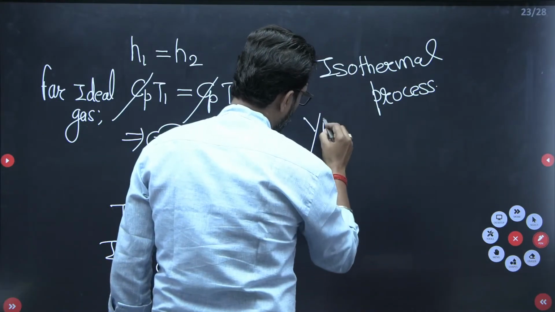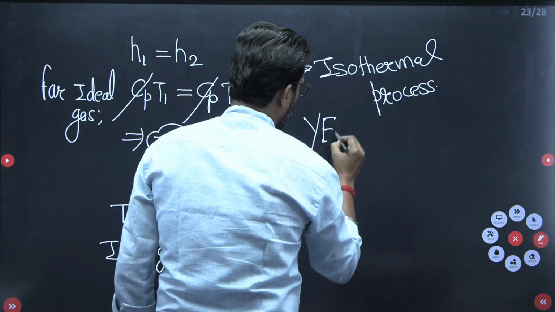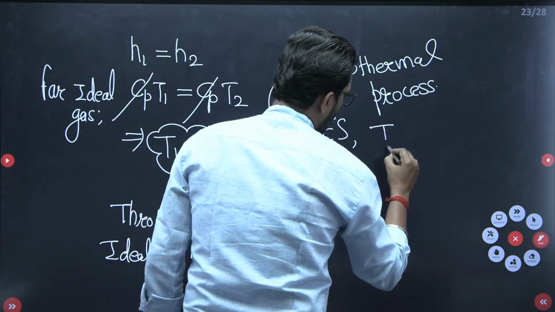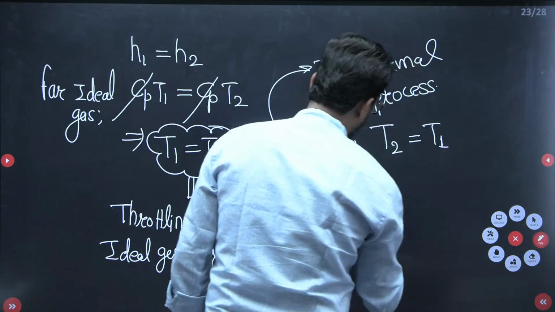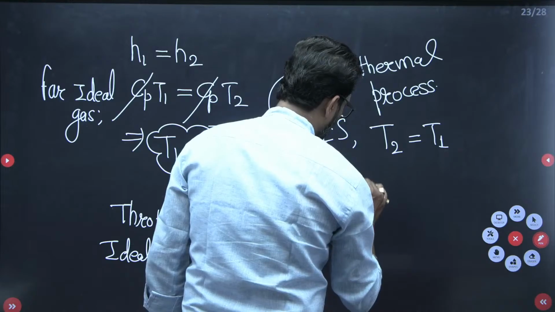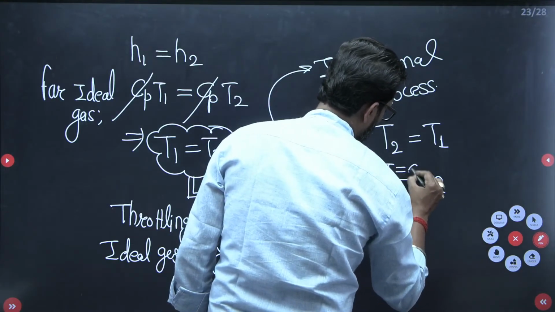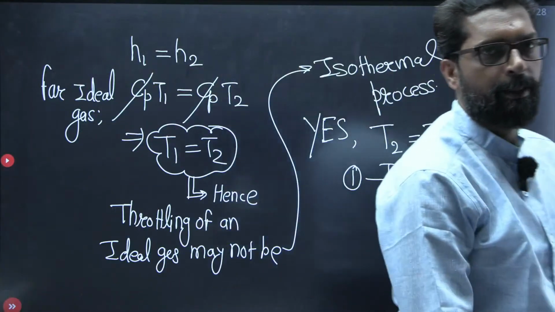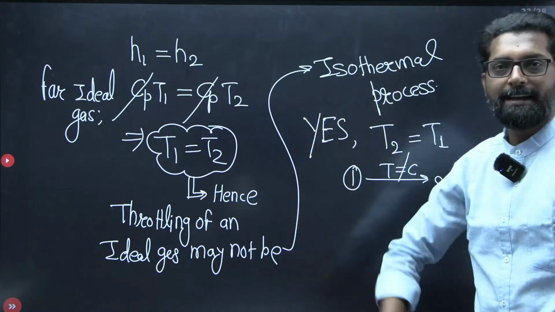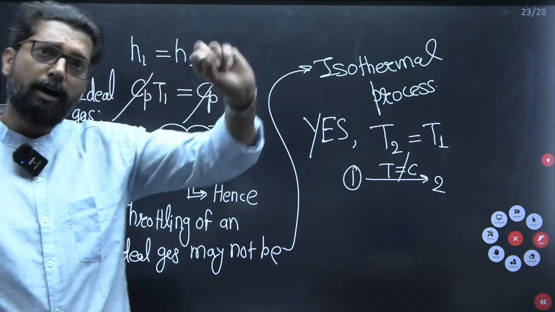Temperature before throttling is equal to temperature after throttling. It doesn't mean the temperature is constant from 1 to 2. That is wrong. Clear? So we cannot say that throttling of an ideal gas is an isothermal process. Yes, enthalpies at 1 and 2 are the same.